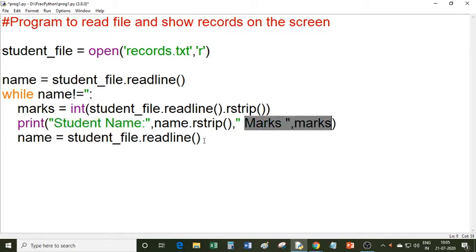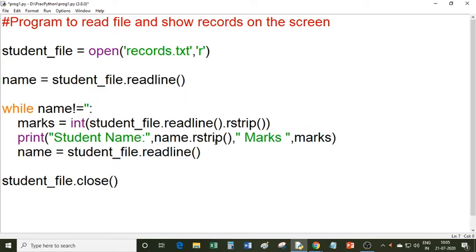Then again you call the readline method. So first line you read here, second line you read here, third line you read here. This process continues, and then finally you can close the file, student file dot close. So this is the complete program. Let's see whether this program is giving the correct output or not. I am running this program.